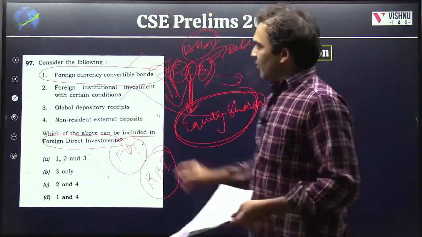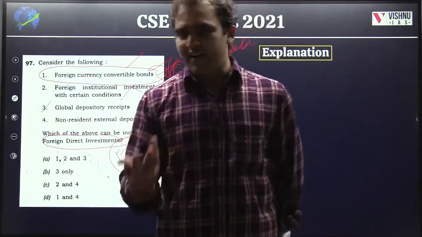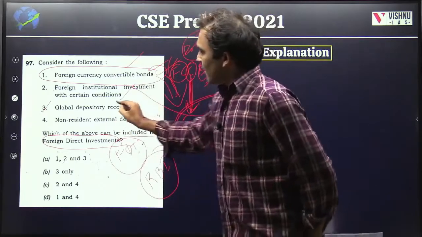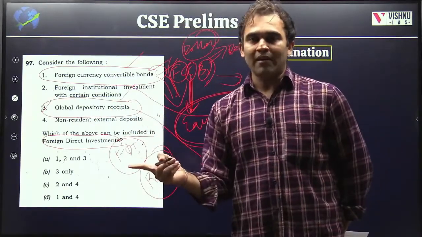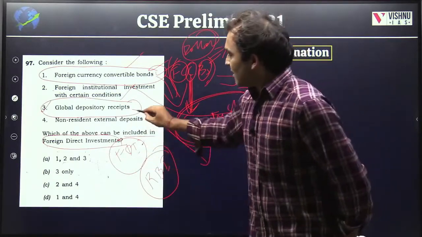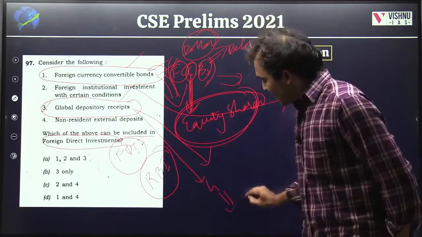What do we mean by that? First, let's just ignore this. Come to the third. Global depository receipts, GDRs, ADRs. If you can recollect, they are just money which is being raised by companies in foreign exchanges, in foreign countries. And what is the underlying instrument of a GDR? The shares of the company.